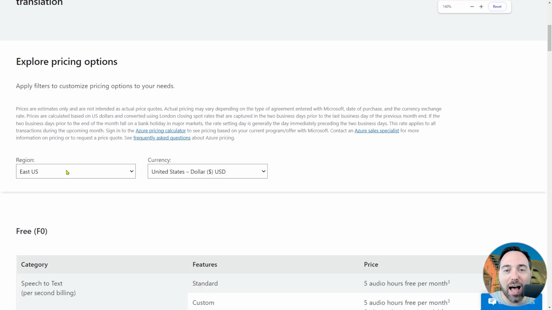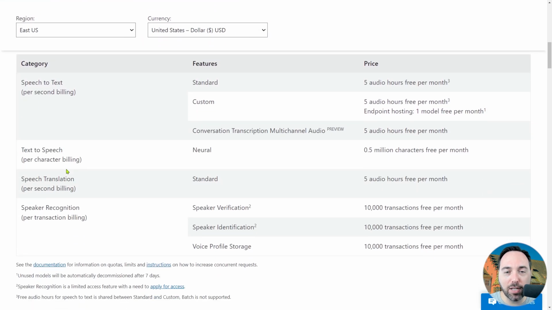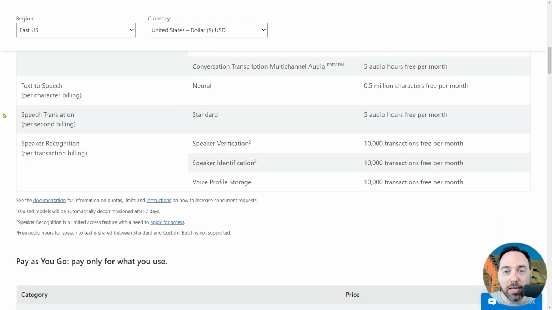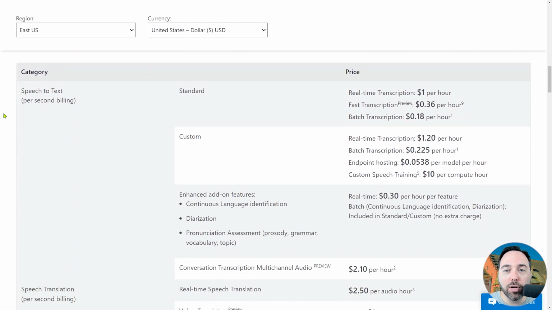This includes 5 hours of speech-to-text translation per month, as well as 500,000 characters of text-to-speech and 5 hours of speech translation. Scrolling down a bit to the standard tier, what we're going to use is real-time transcription for speech-to-text, so we would pay about $1 per hour. There are a variety of other services and charges, but what we need to know is that we can get away with using the free tier for this video.